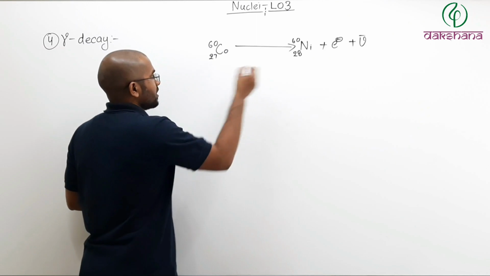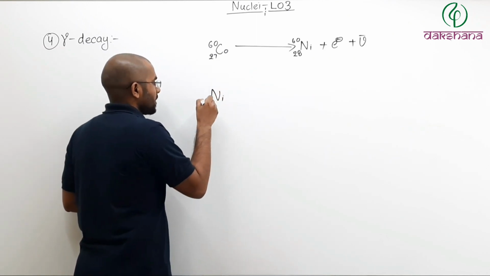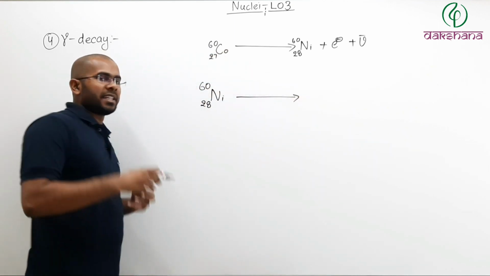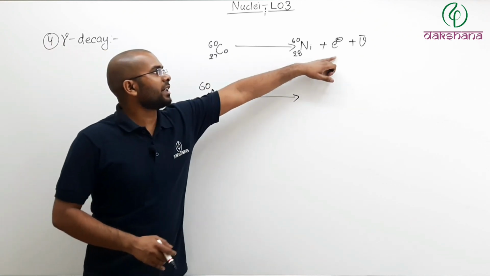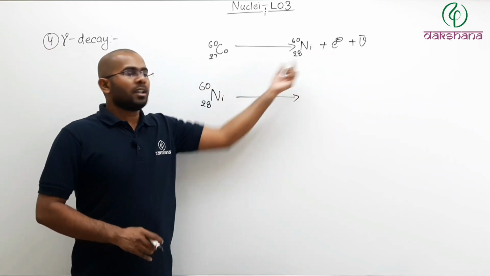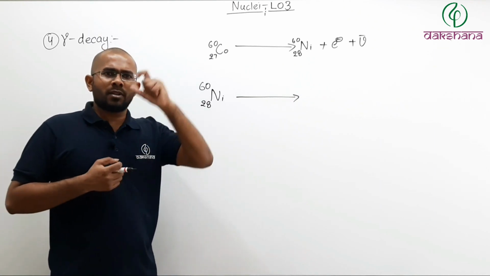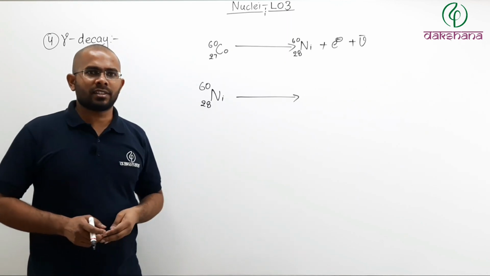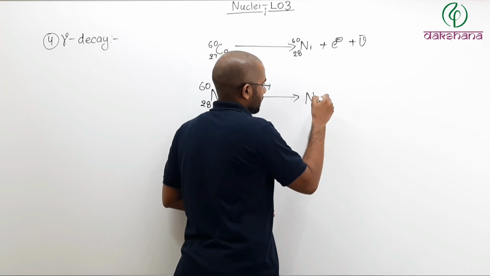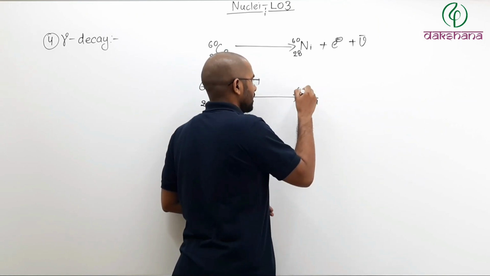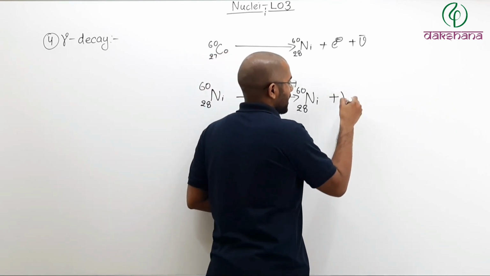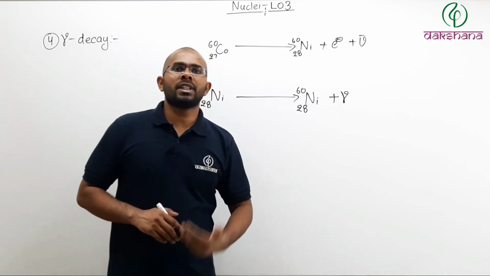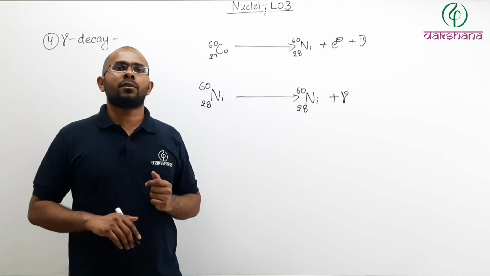So what happens is, this nickel 28-60 will be created in a high energy state. After just emitting a beta minus particle, this nickel will have a lot of energy. Nucleus will be in a very high energy level. So what will it do? It will try to radiate some of that energy. So after the radiation, nickel will still be nickel, but it will emit a gamma particle. Or what it will emit? It will emit a very high energy photon.